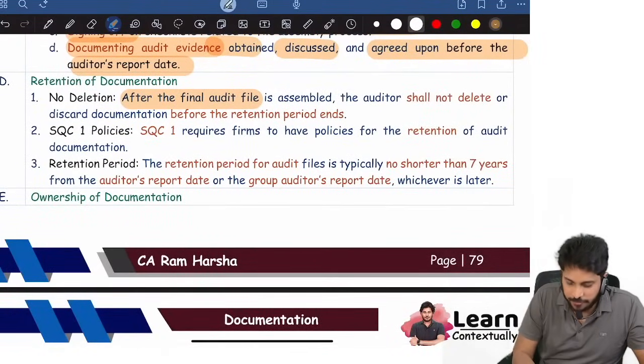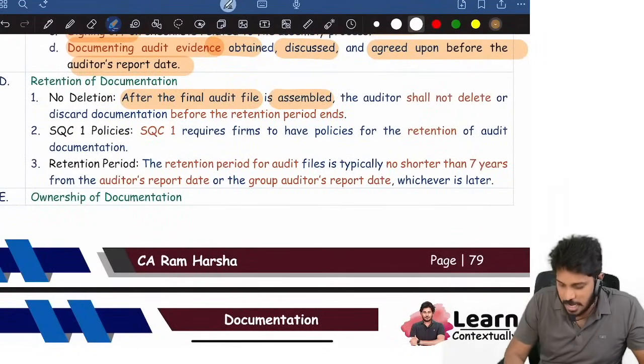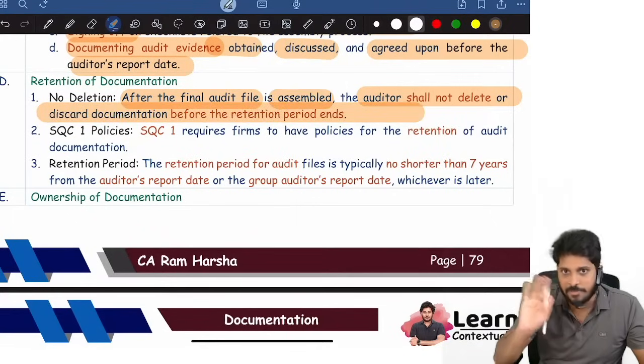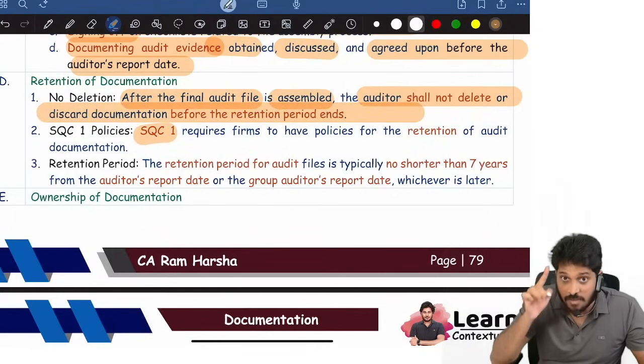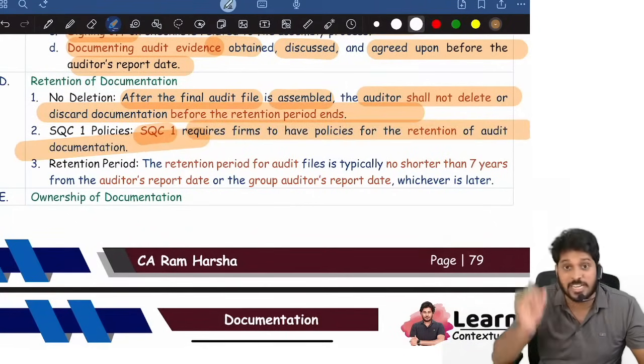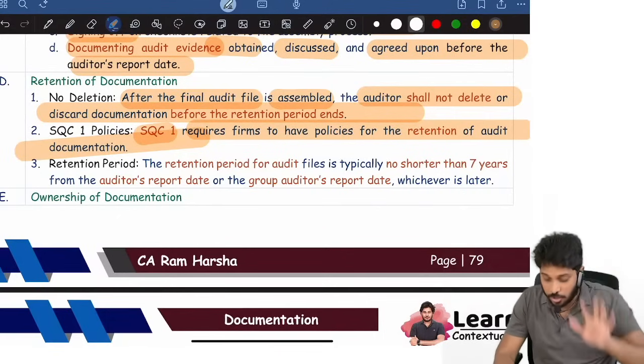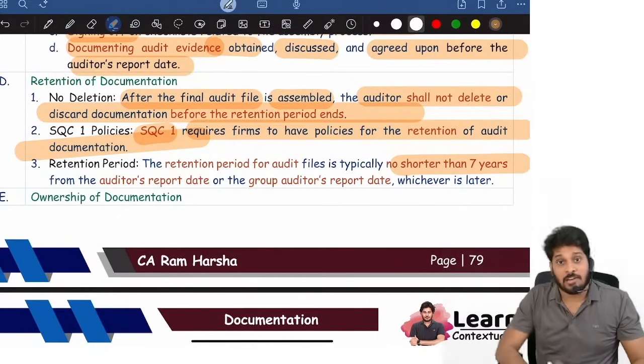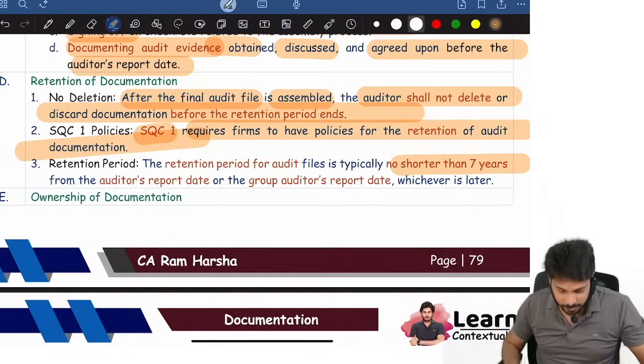Retention. After the audit file is assembled, the auditor shall not delete it before the retention period. Under SQC 1, the firm must establish policies for the retention period. For audits, retention must be not less than 7 years. For other engagements, firm policies will decide.